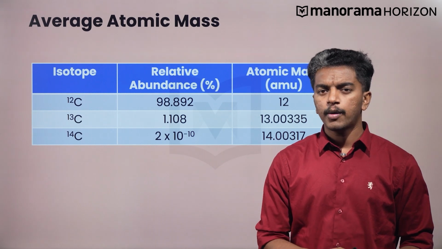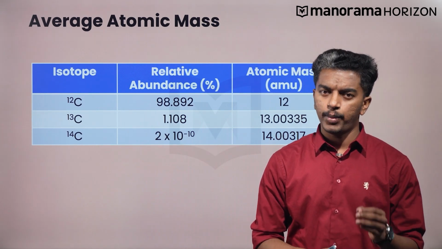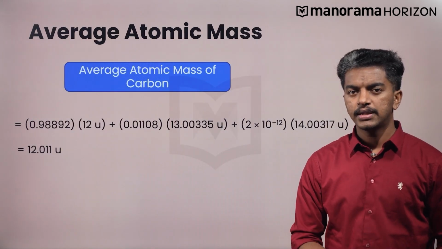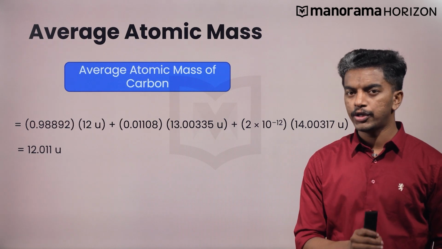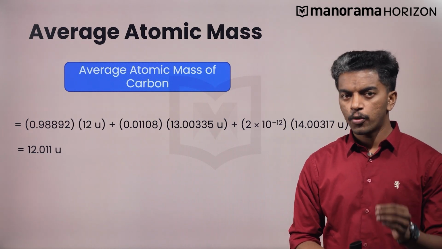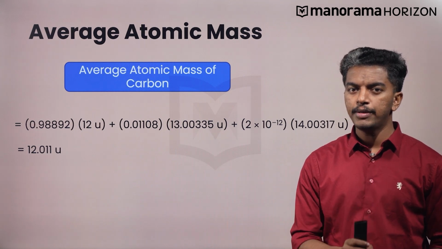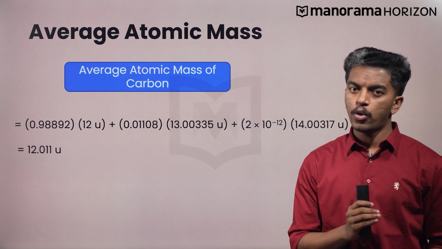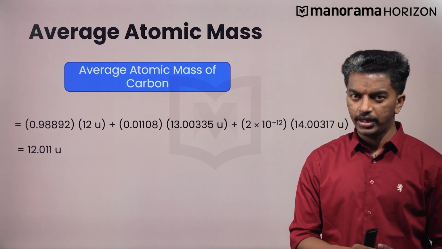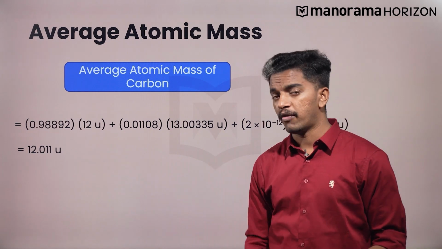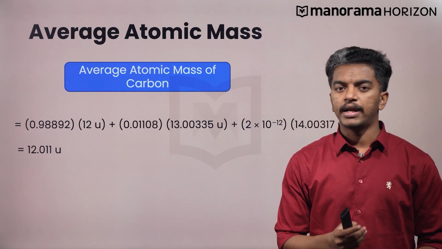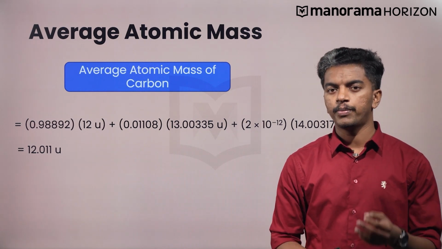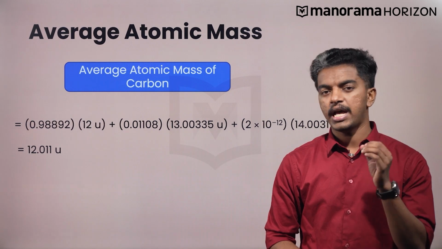For example, carbon has 3 isotopes and their relative abundance and atomic mass are given here. So, the average atomic mass of carbon is 0.98892 × 12 u plus 0.01108 × 13.00335 u plus 2 × 10^-10 × 14.00317 u, which is equal to 12.011 u. Similarly, we can calculate the atomic mass for other elements also. In fact, the atomic mass of the elements of the periodic table is actually their average atomic mass.